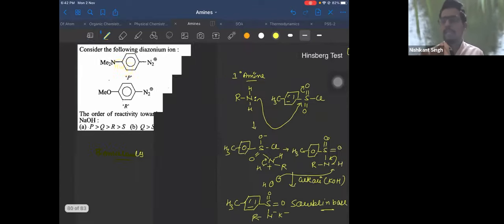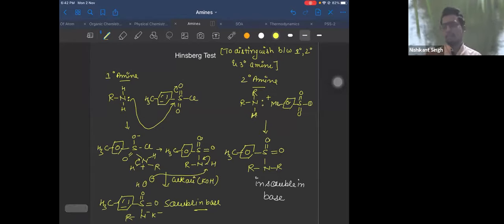Role of methyl in that reagent? Nothing. It is tosyl chloride. If you don't take it, also reaction will take place. Just to make the reaction going. There is no particular reason why you have taken it there. If you take NO2, also reaction will take place. If you take Br, also reaction will take place, Adesh.